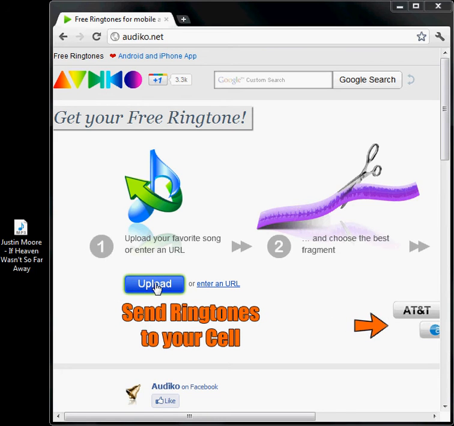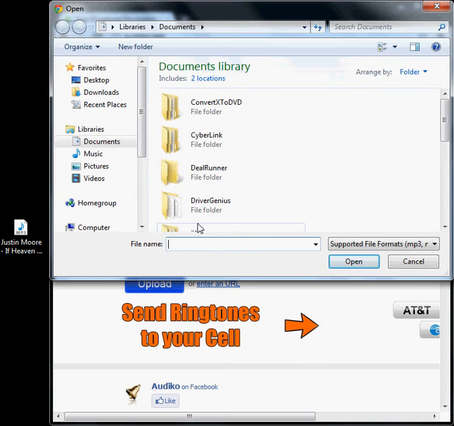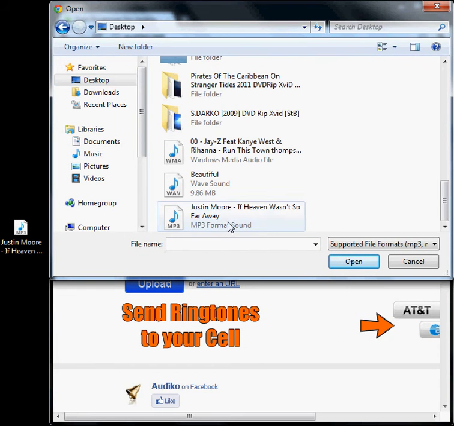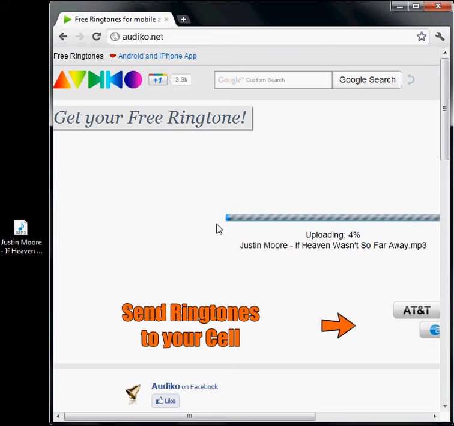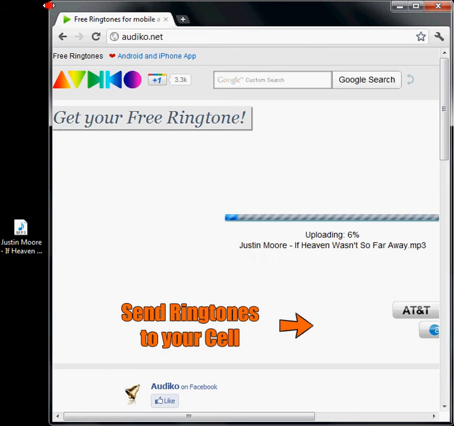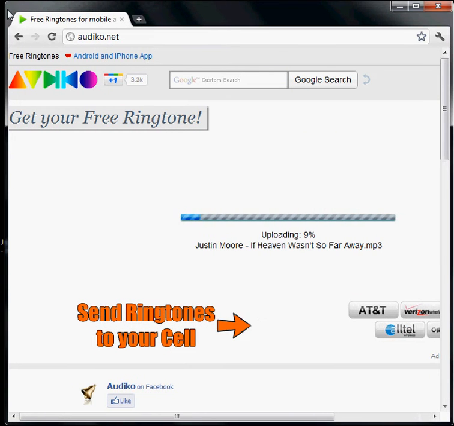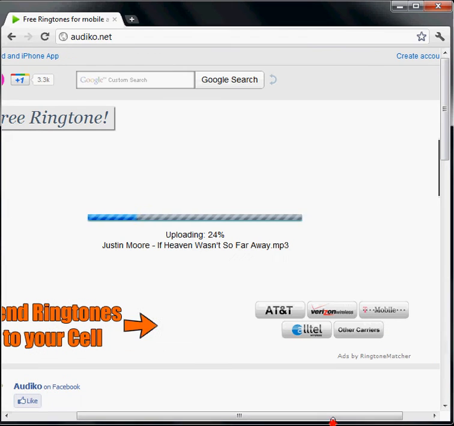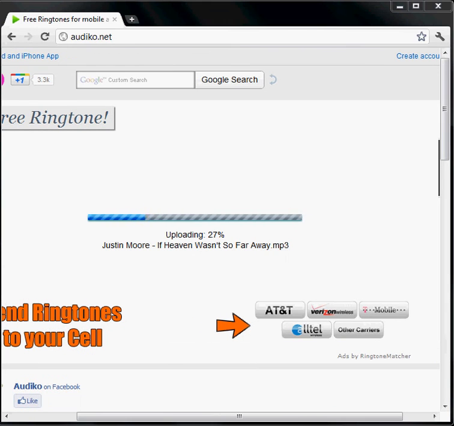And then you're going to click upload, and you're going to find the song that you want. It's going to upload. It only gives you 30-second songs, a normal sized ringtone. Depending on your connection, depends on how long this will take.